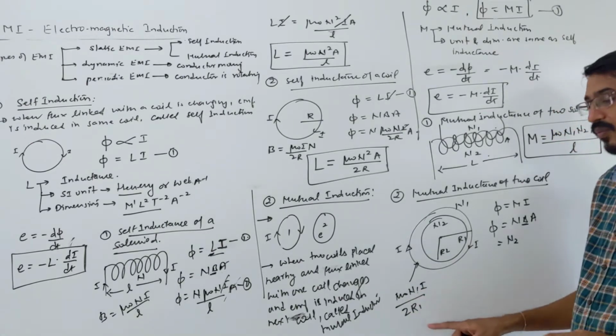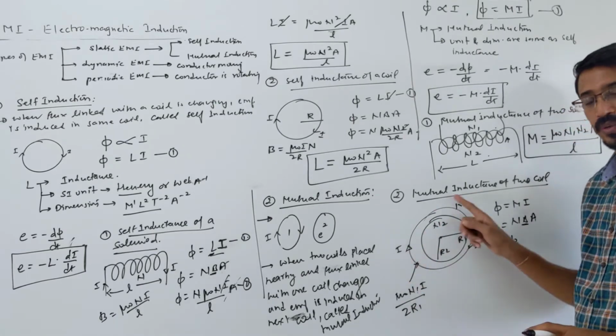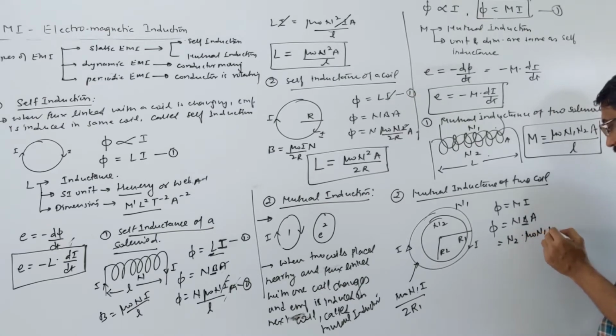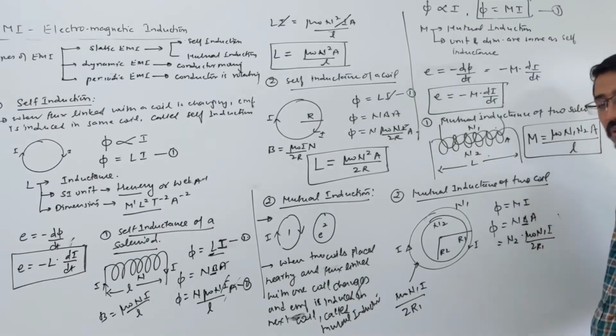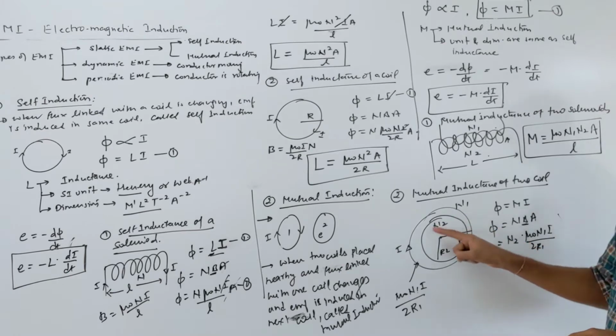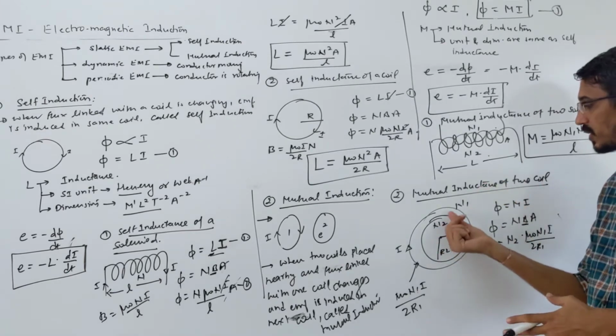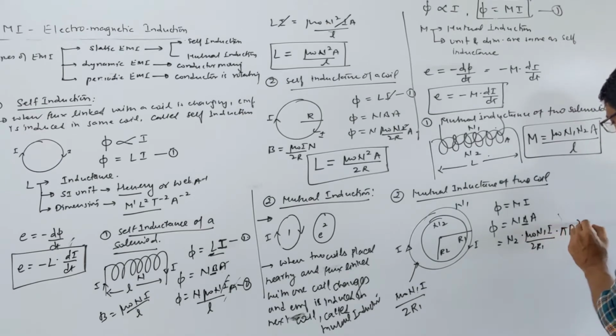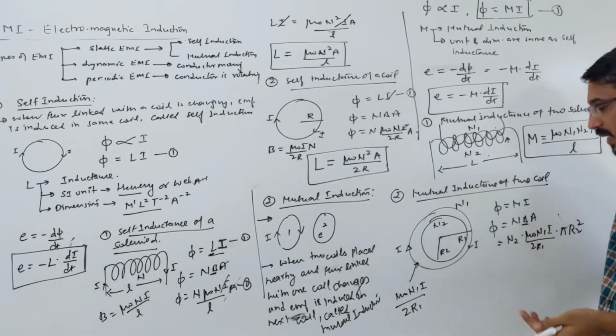This is the magnetic field produced by the outer coil, right? So I am putting it here: μ0 n1 I upon 2 r1 into area. Now the area of the smaller ring is important here, because we are finding how much flux is linked with the smaller ring. The area of the small ring is πr2 squared.